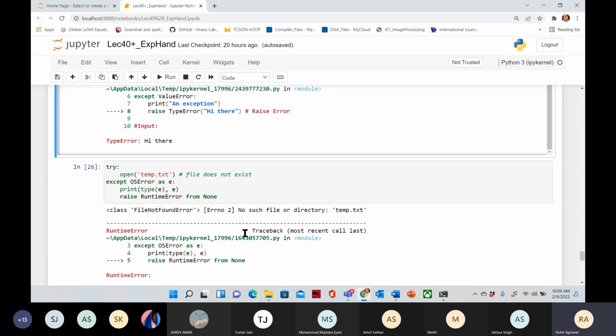Now, if you remember, yesterday at the start of the class we discussed file handling. Suppose you are trying to open a file which is not available in your system, what will happen? Your syntax is correct, but it will give you some exception.